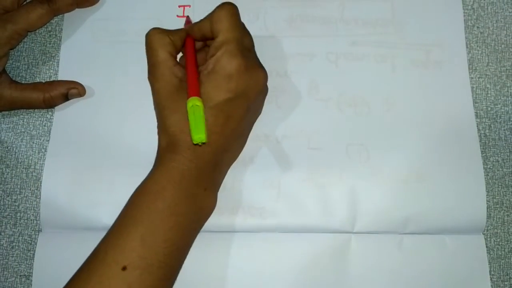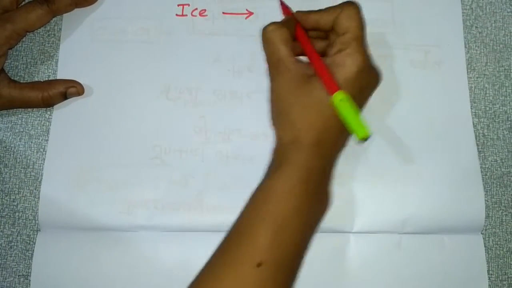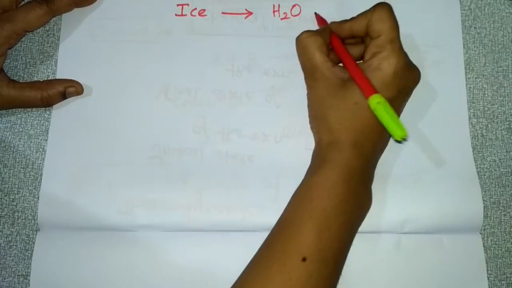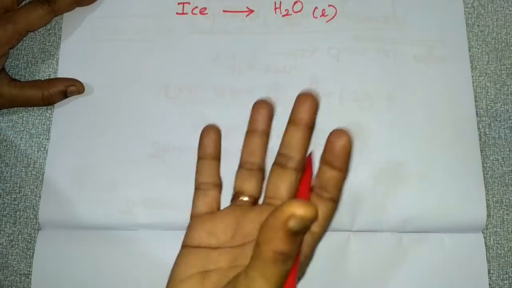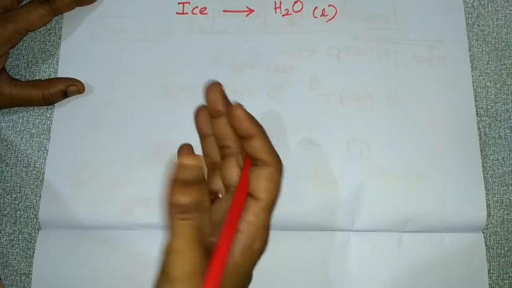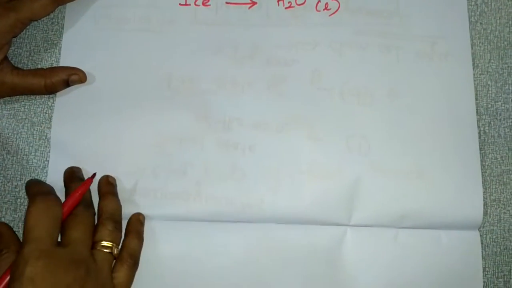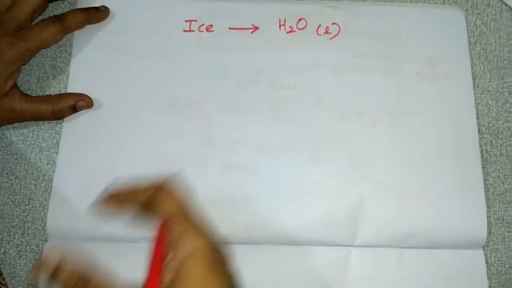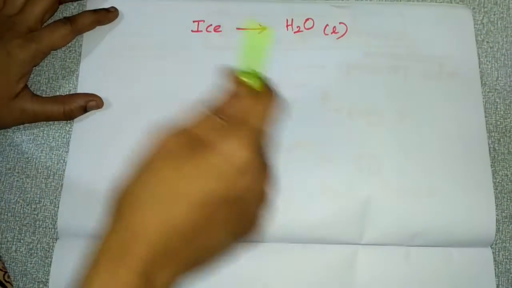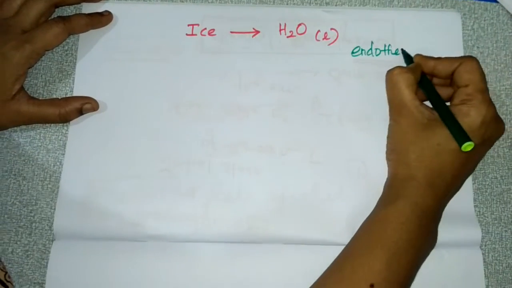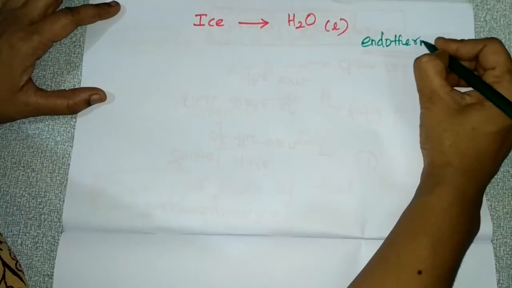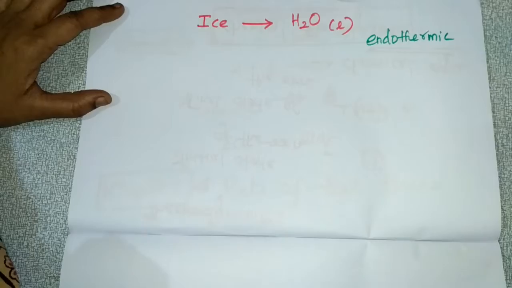For example, take ice getting converted into water in the liquid state. For this conversion I have to supply heat, so this is an endothermic process.